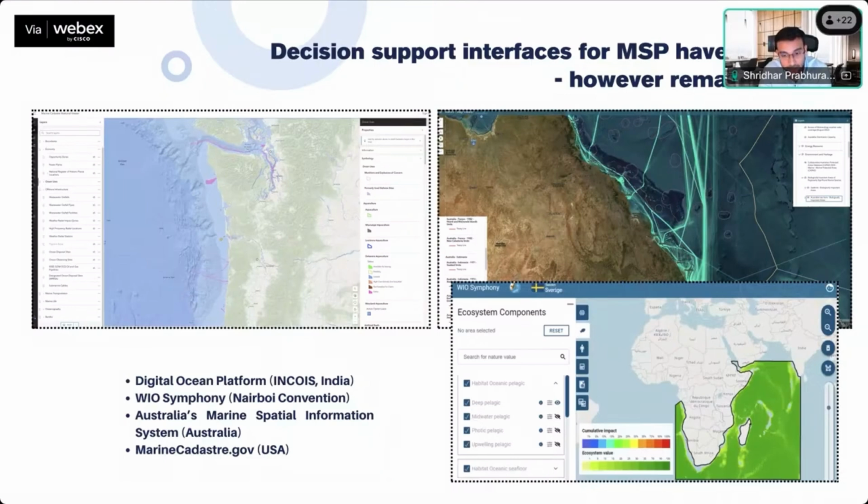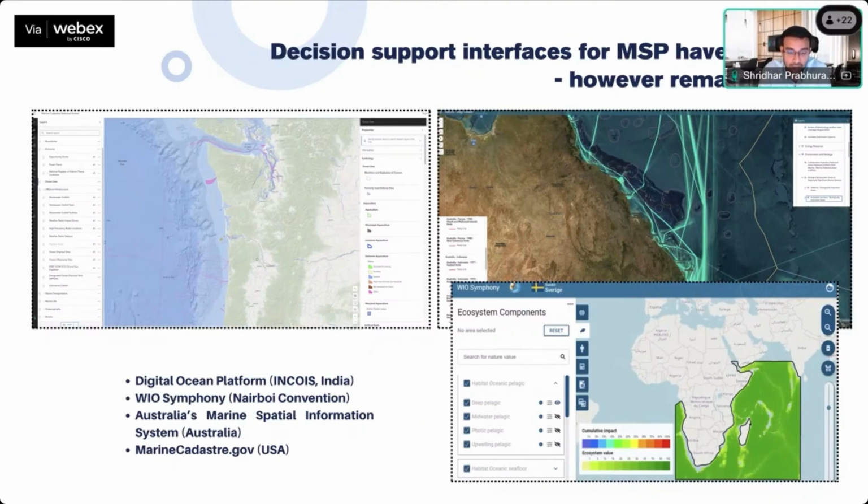Now, moving forward, what we saw happen in the Great Barrier Reef in the 1980s, today we have come a long way. We have a lot of decision support interfaces, as we call them, for marine spatial planning. Interfaces that showcase, in a given area, the different exclusive economic zones, the fishing routes, and the marine infrastructure present in the region.